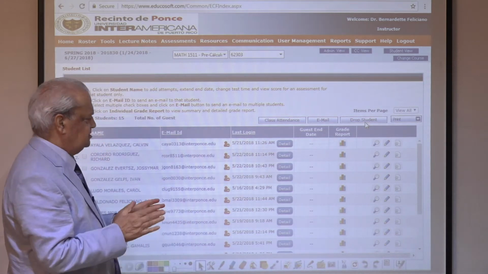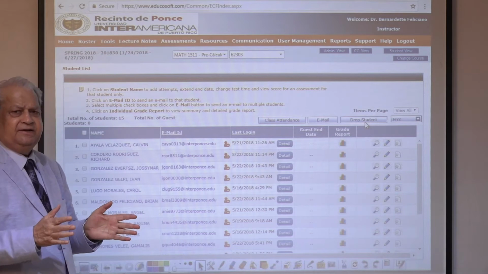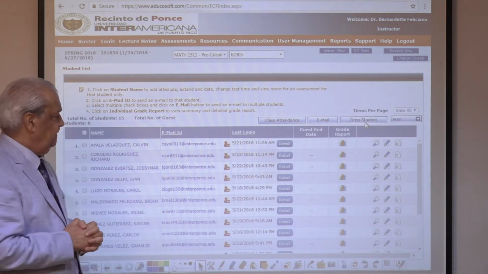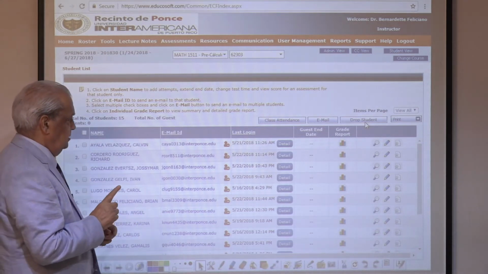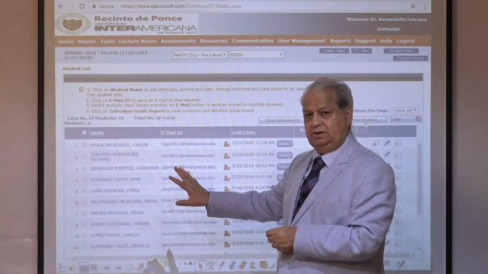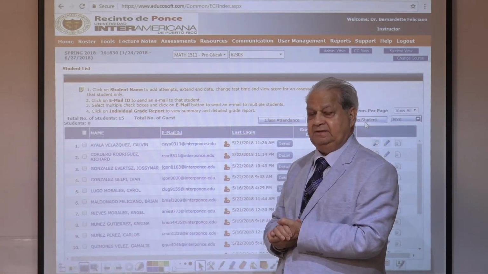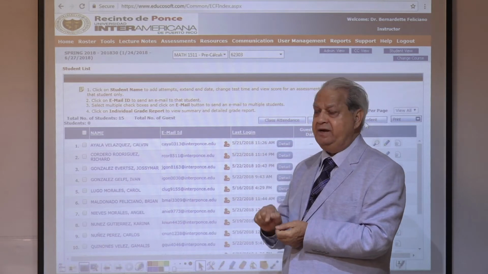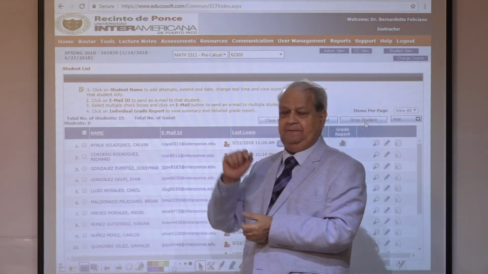So these are certain things that we have built in, you won't find in other portals. Now, the greatest power of the teacher's roster page is the information behind the student's name.